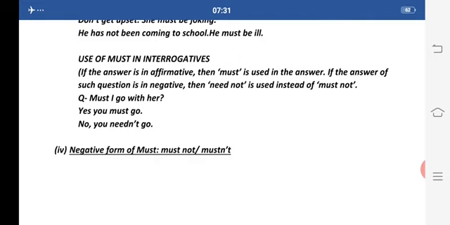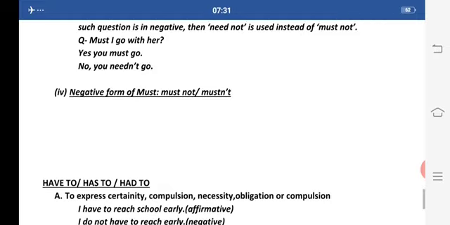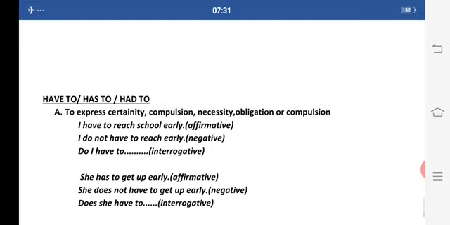And we can also use must for showing necessity, as we have discussed earlier. For example, we must drink at least 7 to 8 glasses of water in a day. Now this is a necessity for life. This is a necessity of everybody, that we must drink at least 8 to 10 glasses of water. So these are the uses of must. Now let's move to the next modal, that is have to, has to and had to.